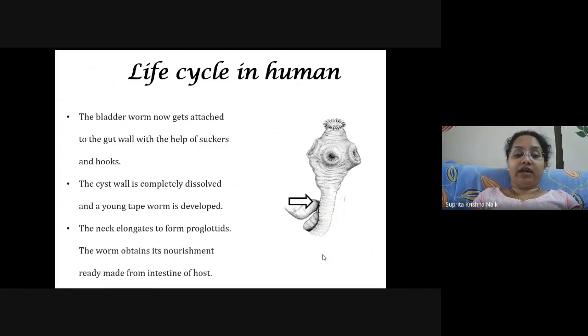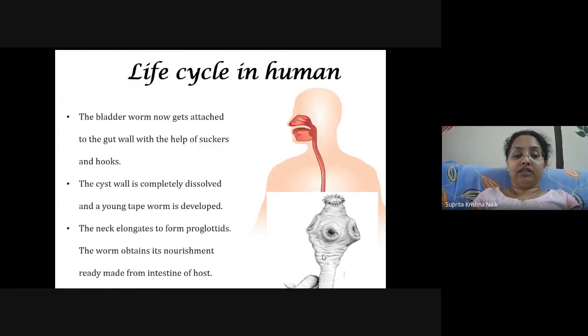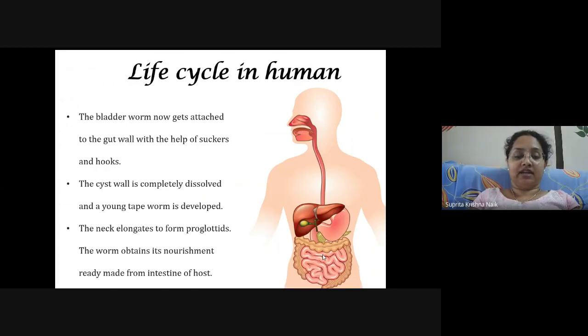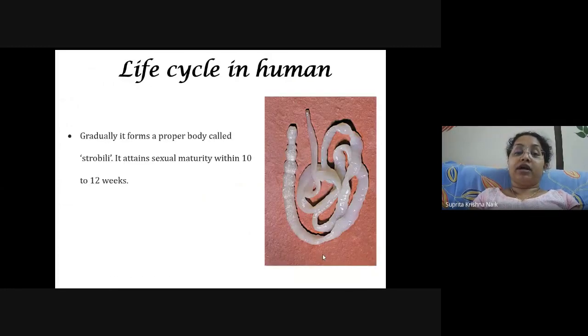The neck elongates to form proglottids. The worm obtains its nourishment ready-made from the intestine of the host animal. Gradually, it forms a proper body, that is, now it is going to get mature. And the proper body is called the strobila. We have seen how the strobila looks.